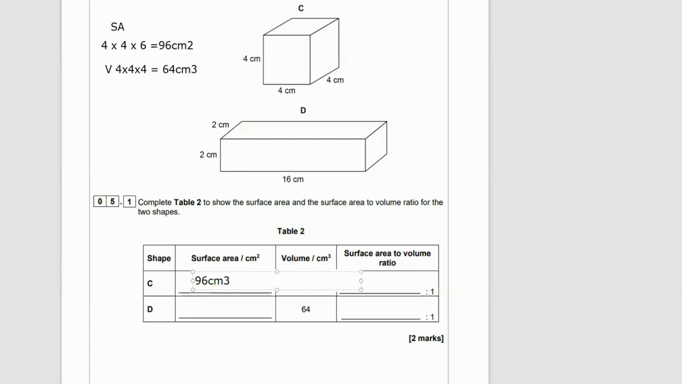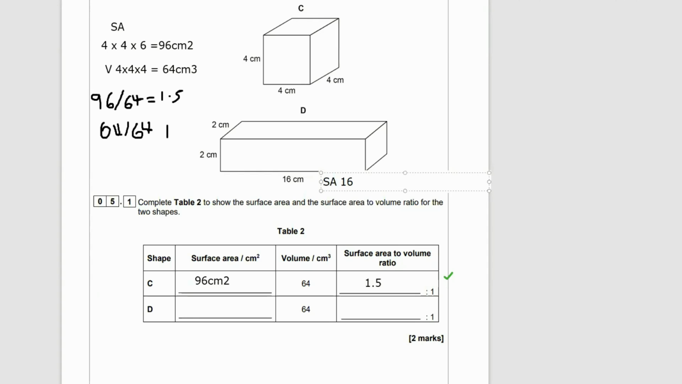So we've got a ratio of 96 to 64. Our surface area to volume ratio is 1.5, and I can do that by going 64 divided by 64 is 1, 96 divided by 64 is 1.5, so I'm getting a ratio of 1.5 to 1. So we can see here with my working out. Lovely jubbly.